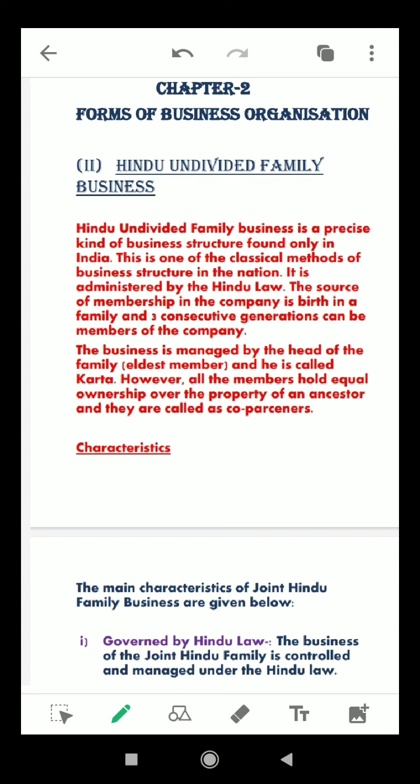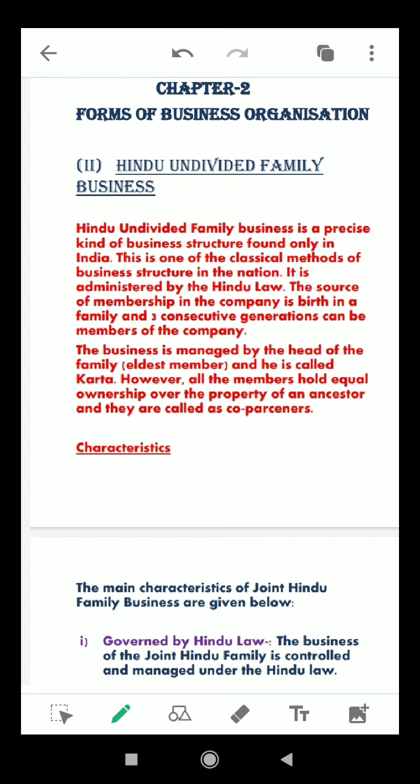Hindu undivided family business is a precise kind of business structure found only in India. This is one of the classical methods of business structure in the nation. It is administered by the Hindu law, and the source of membership in the family is birth.